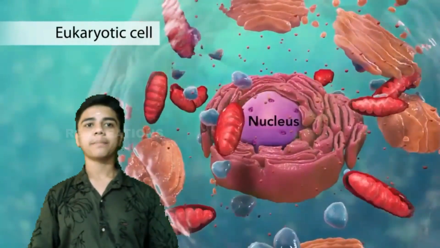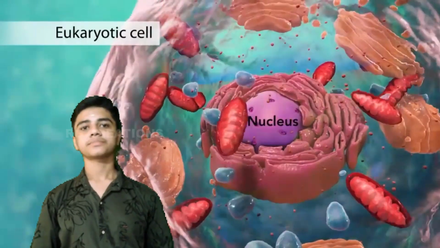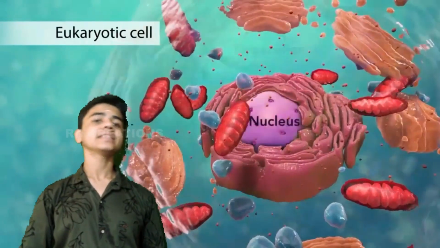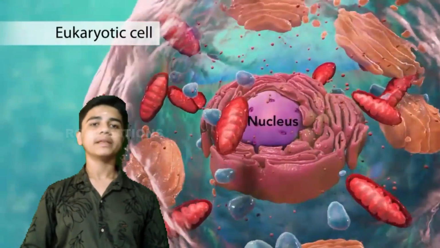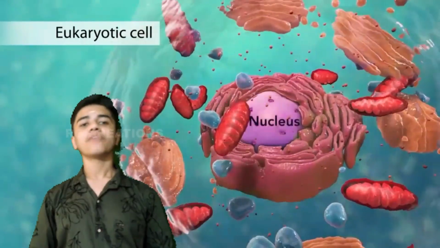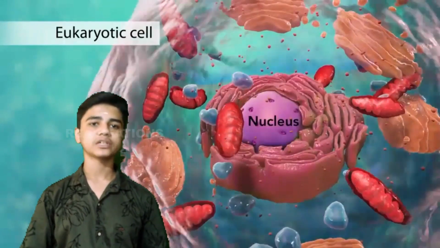The nucleus is separated from the cytoplasm by a membrane called nuclear membrane. This membrane is also porous like the cell membrane, and this allows the movement of materials between cytoplasm and nucleus. With a microscope of higher magnification, we can see small spherical bodies inside the nucleus called nucleoli.